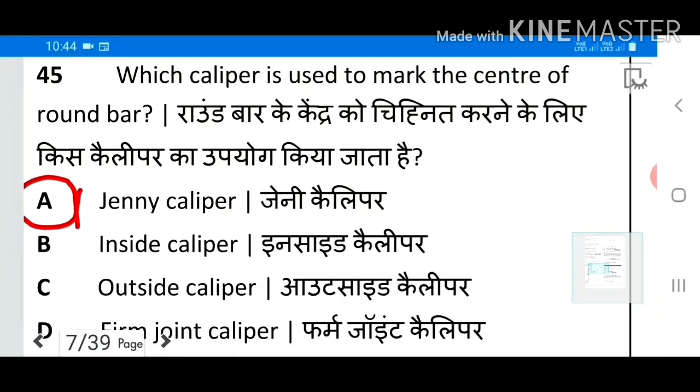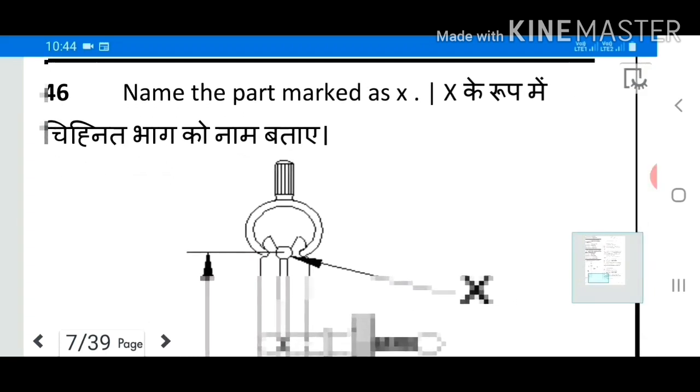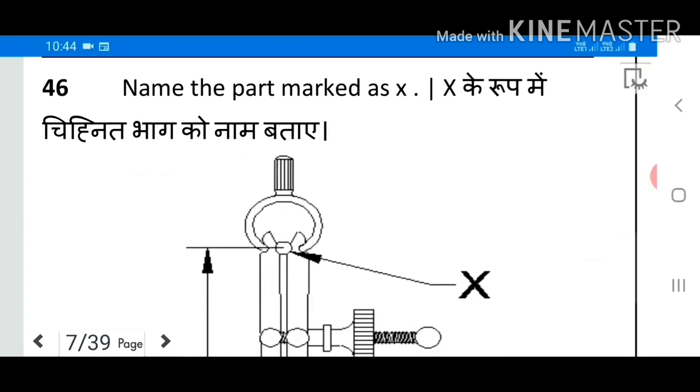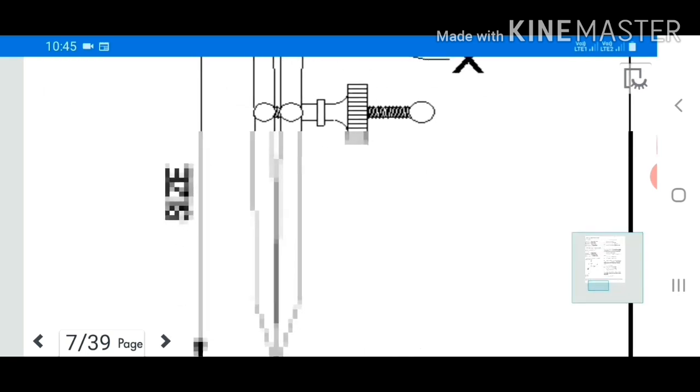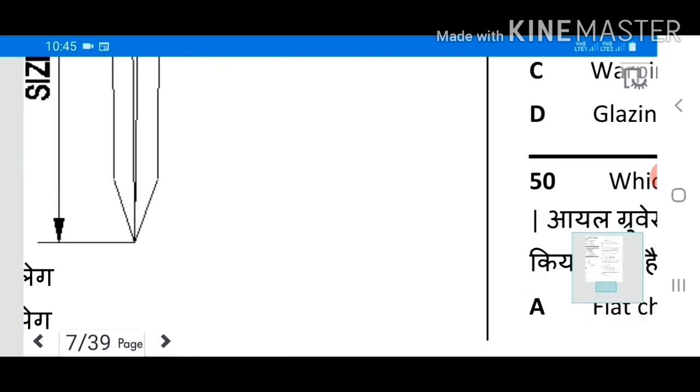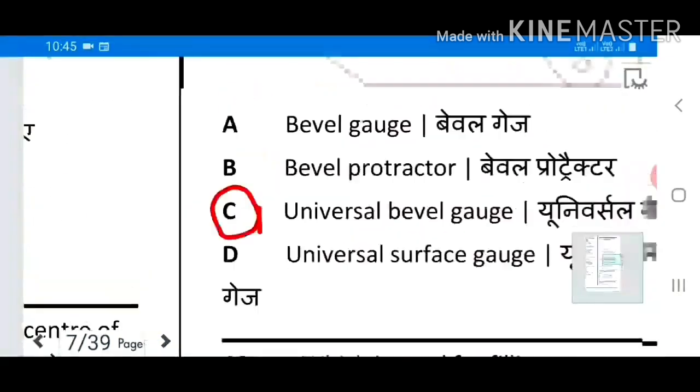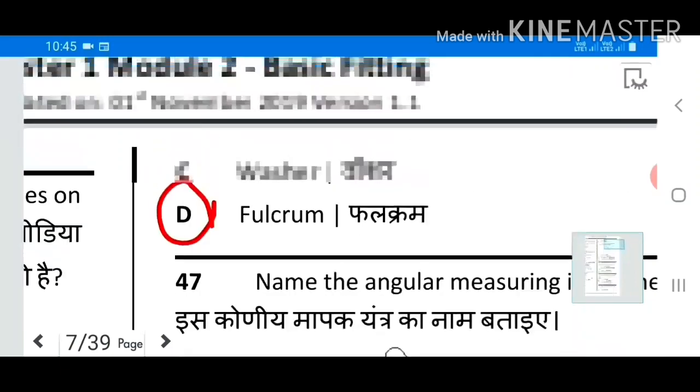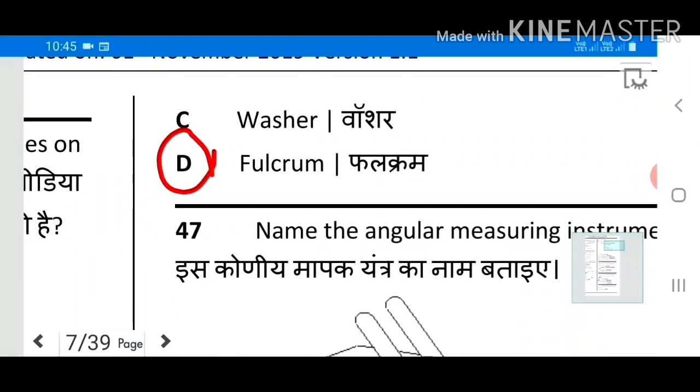45. Which caliper is used to mark the center of round bar? Answer Jenny caliper. 46. Name the part marked as X. Answer D. Fulcrum.